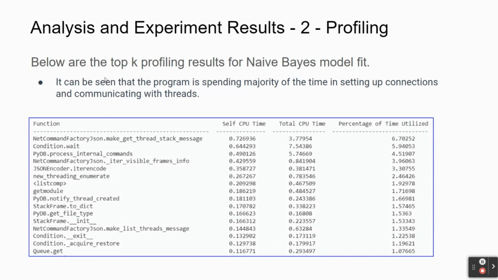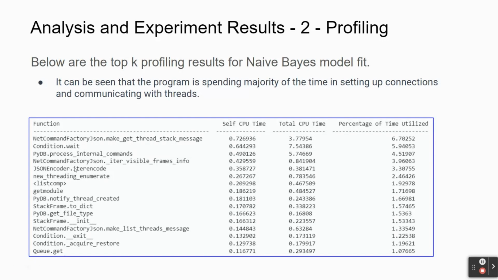Next, going into the profiler results. Here we tried to fit the naive Bayes model using the PySpark profiler, and we were able to produce these results. This shows the total CPU time, as well as the percentage of time utilized by that particular operation. These were the operations in the naive Bayes model.fit. As you can see, these are just the top k operations.